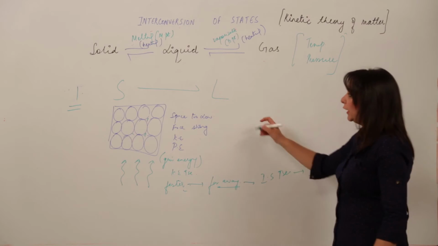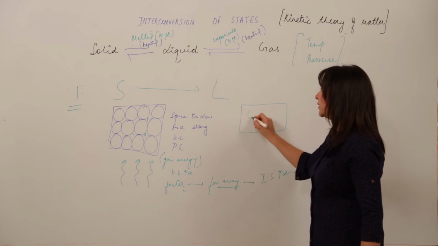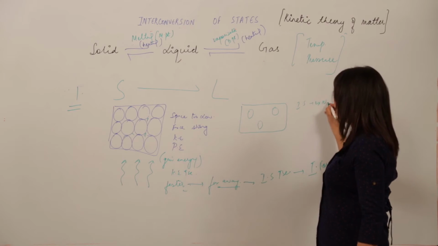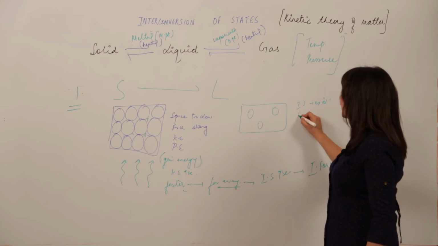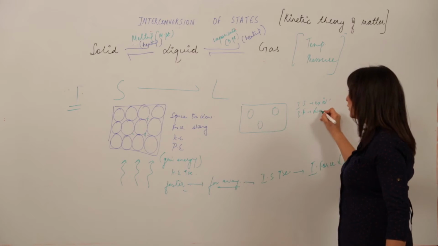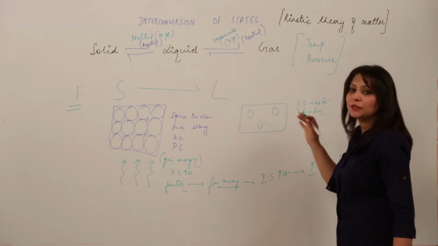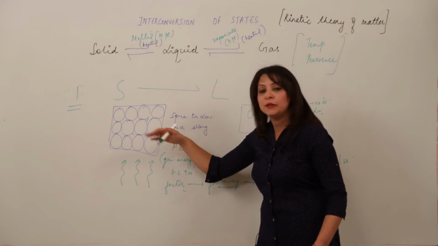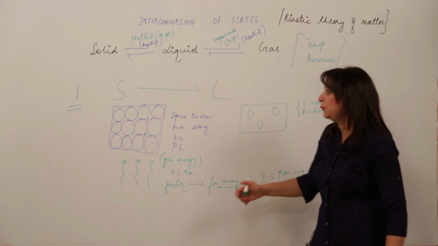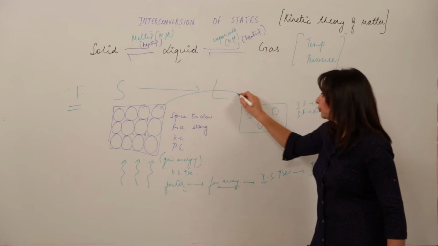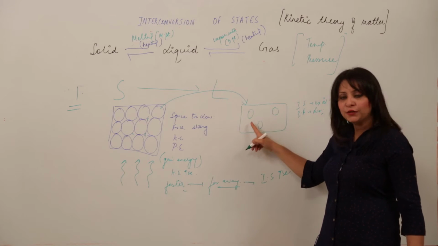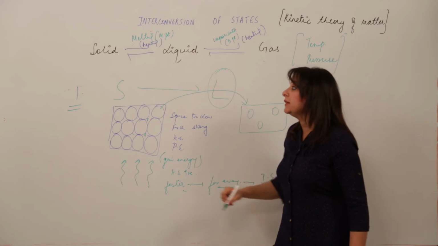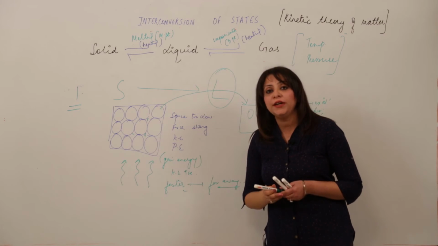And we know liquid corresponds to the state when the particles are far apart, intermolecular space exists more than in solid, and intermolecular force exists but is lower than in solid. So when we are heating it, they are gaining energy, they are moving, the space is increasing, force is decreasing, that means it now changes into this kind of structure, and we know this structure corresponds to the liquid state. So this is how solid gets converted into liquid on heating.